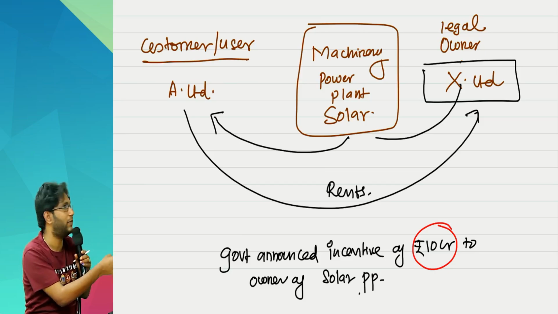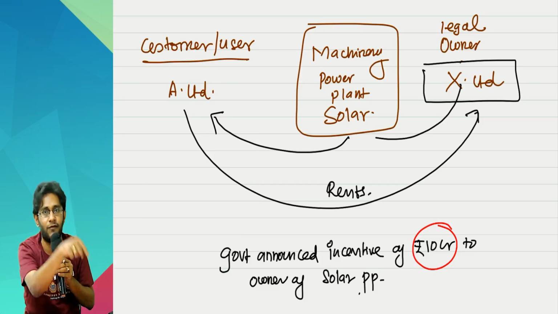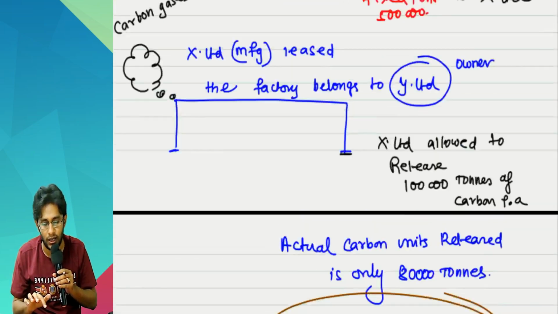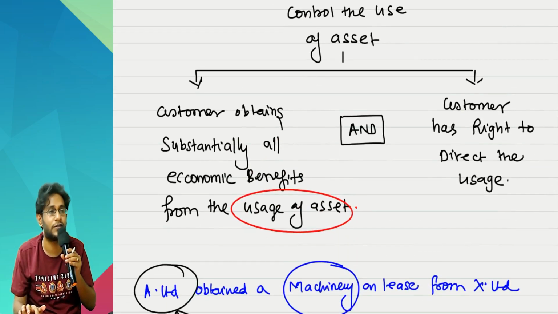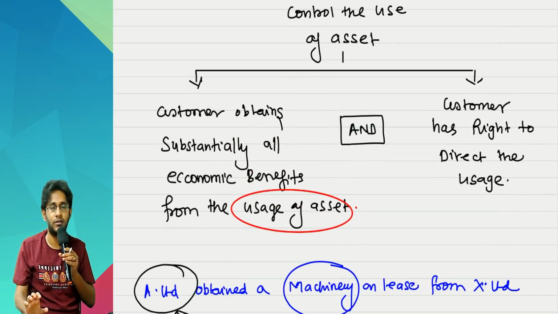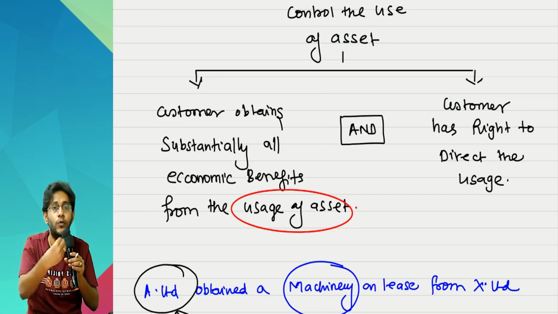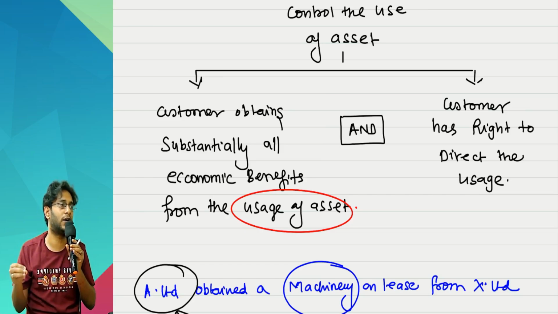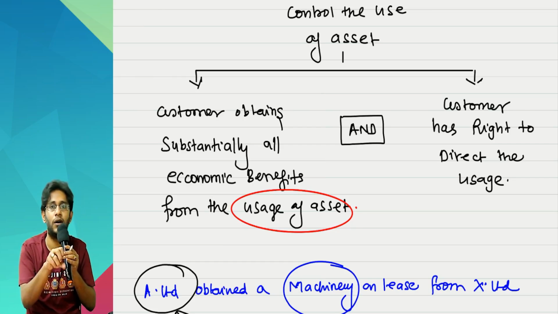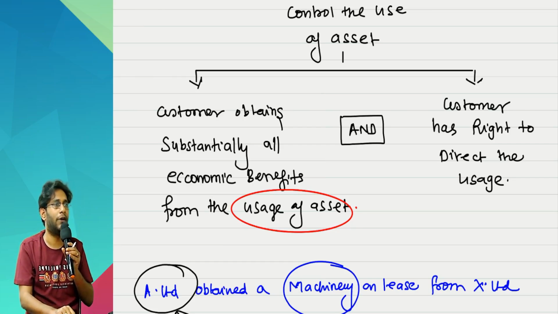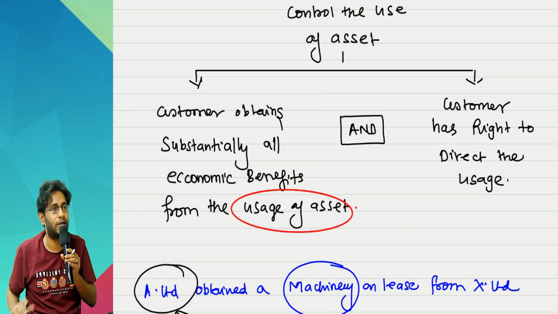The type of benefits which X Limited receives directly from the government is not a violation of your first condition, because substantially all the benefits from the usage of the asset should belong to the customer, not from the ownership. Government gives a tax exemption for these kinds of assets.